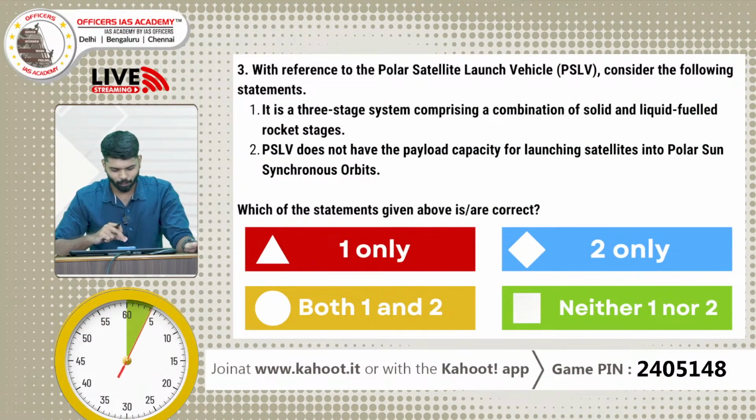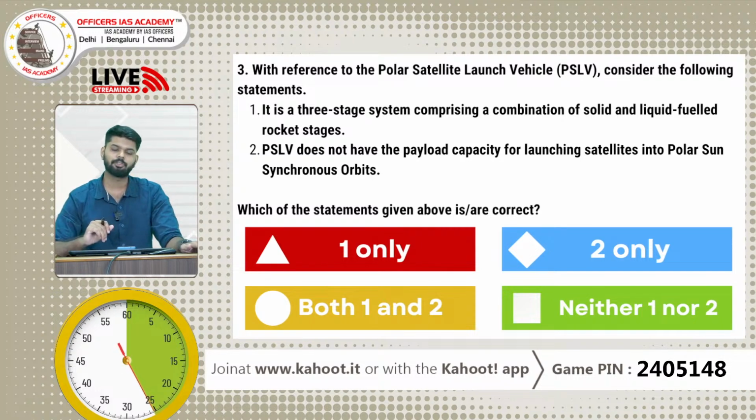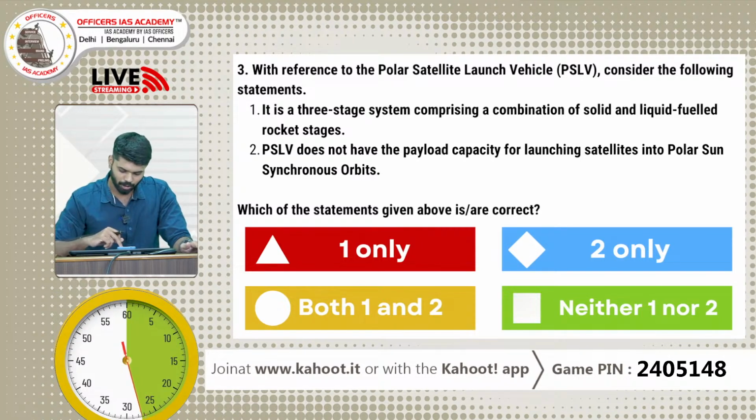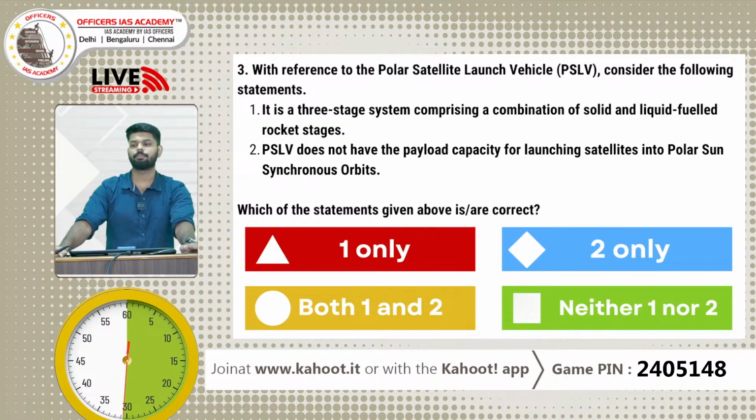A pretty important question. With reference to the Polar Satellite Launch Vehicle, PSLV, consider the following statements. 1. It is a three-stage system comprising a combination of solid and liquid fuel rocket stages. 2. PSLV does not have the payload capacity for launching satellites into polar sun synchronous orbits. Which of the statements are correct? A, 1 only. B, 2 only. C, both 1 and 2. D, neither 1 nor 2. So kindly select the correct options.